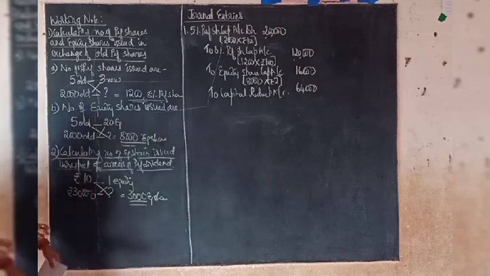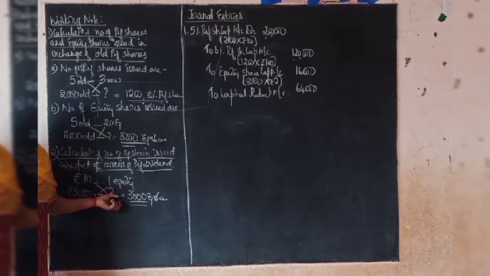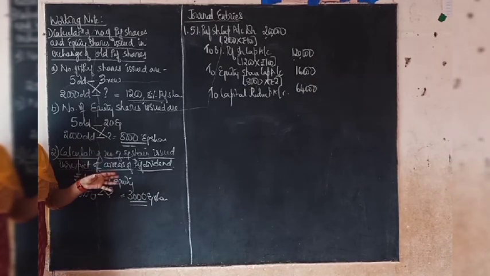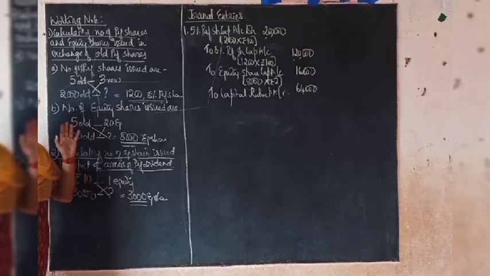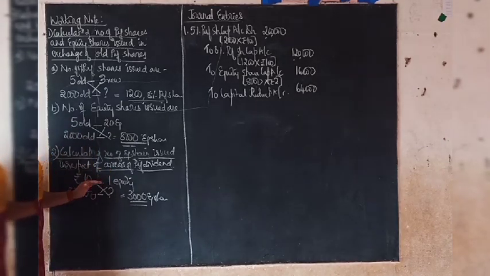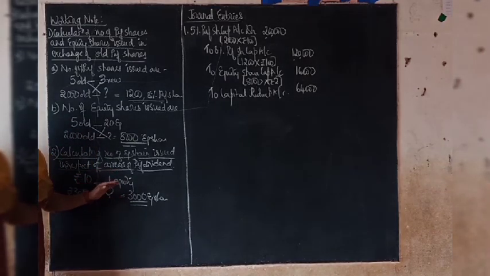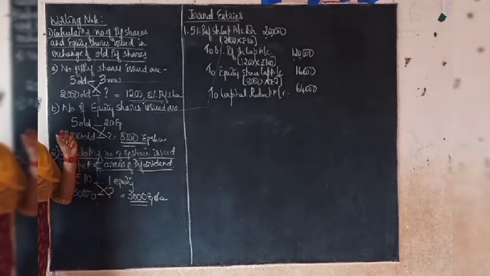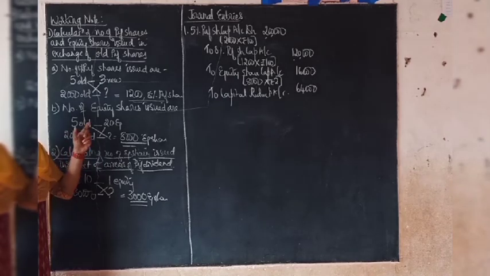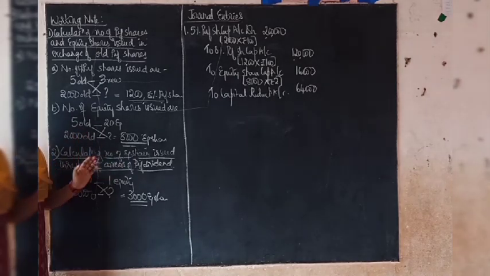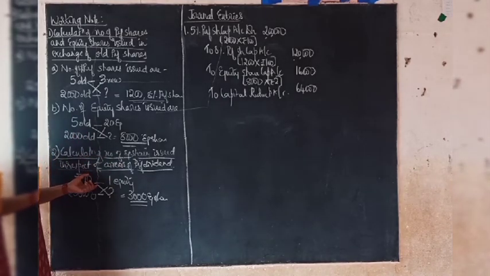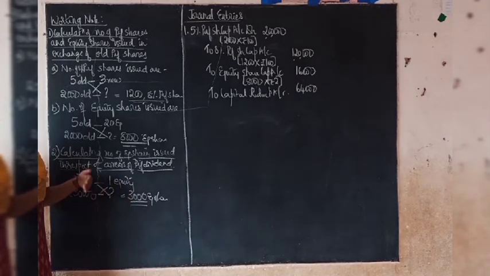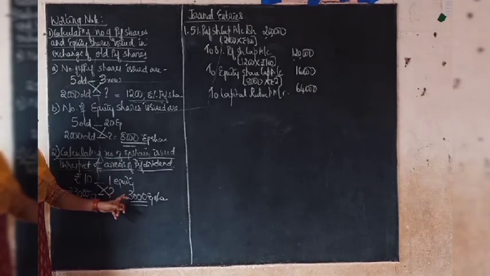So now what is the adjustment or the journal entry we have to pass here? Usually the payment of preference dividend is an appropriation of profit, so it should be shown in the profit and loss account. But since this settlement is done at the time of internal reconstruction, there is a separate account to adjust the profits or losses in respect of the internal reconstruction, that is the capital reduction account. So this amount should be settled out of the capital reduction account, and here you are not settling any cash but you are issuing the equity share.